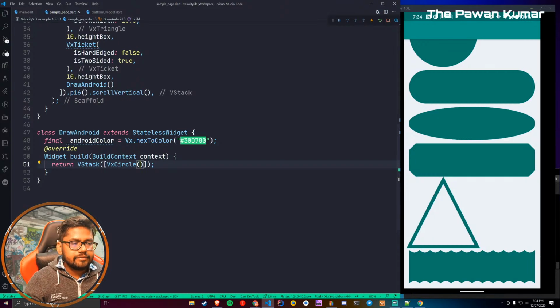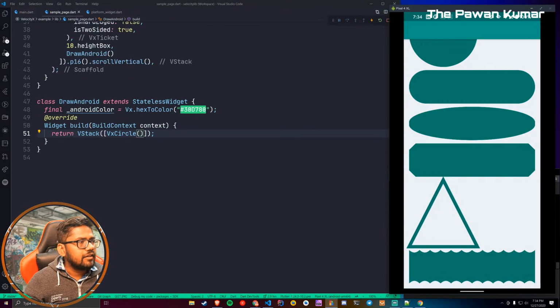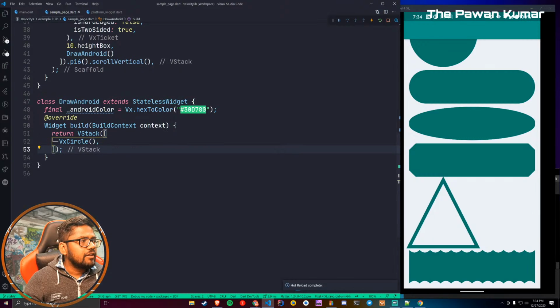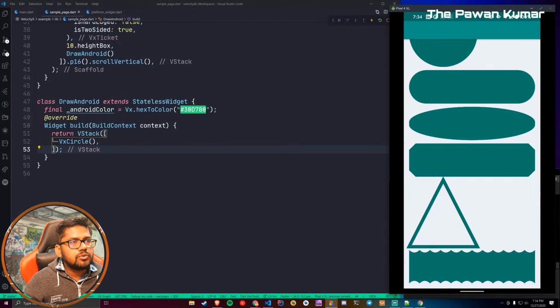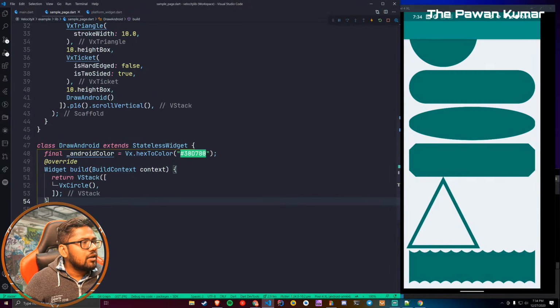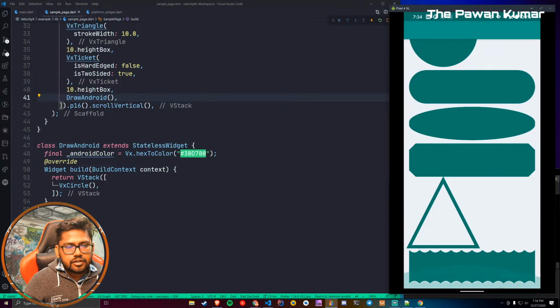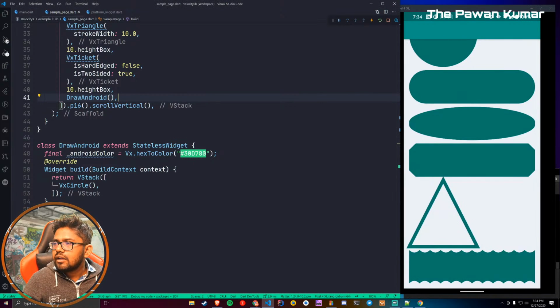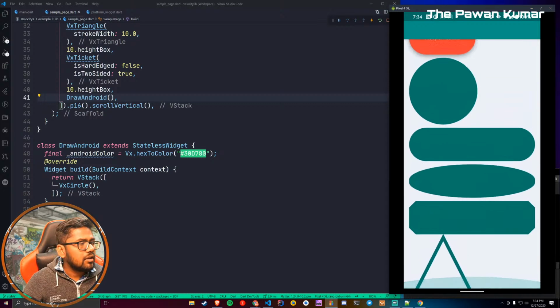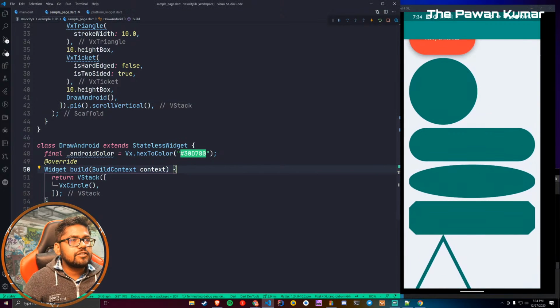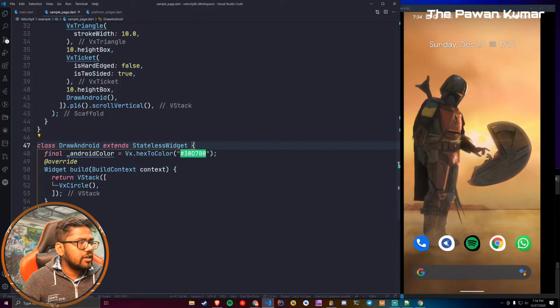Okay, and where is the circle? Cannot see the circle anymore. Okay, maybe sometimes you have to do a hot restart just to see things working or not. Cannot see the circle so far. Let's do a hot restart. Let's see why the circle is not appearing. What happened? Let's start it again. I don't know why this circle is not appearing anymore.